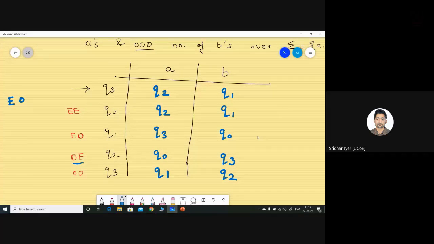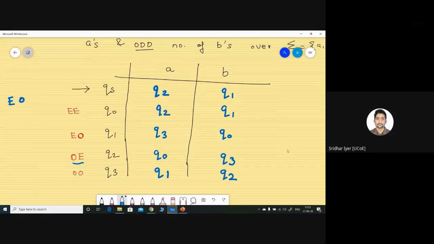If you're having any doubt so far, kindly let me know so that I can clarify that doubt. Obviously, your state orderings may differ, but you should have these five states only. Not more than that, not lesser than that, because in this case we are considering QS as well. It has to be five states exactly. I guess few of you had doubts in this particular question, so that's why I have repeated it once again. If you have understood how to solve it, then we can move ahead.